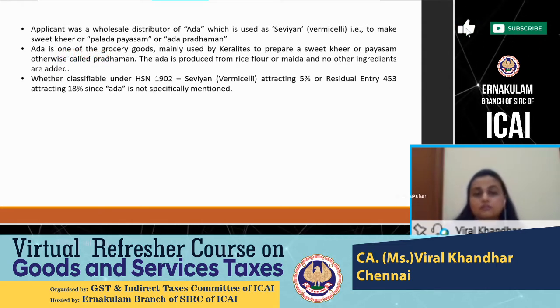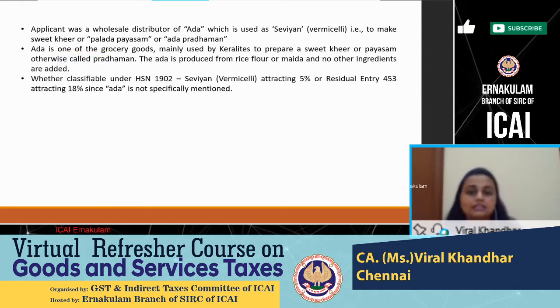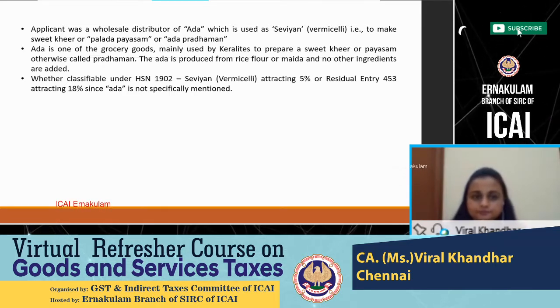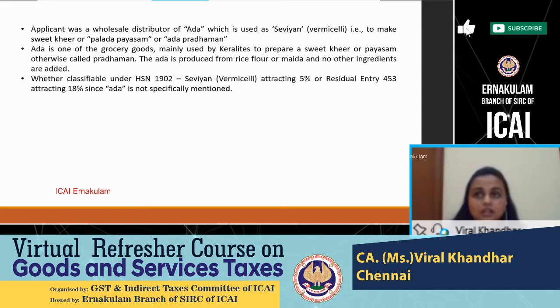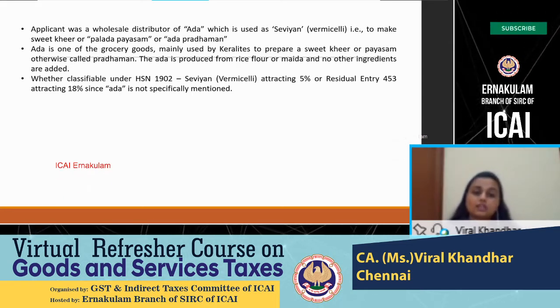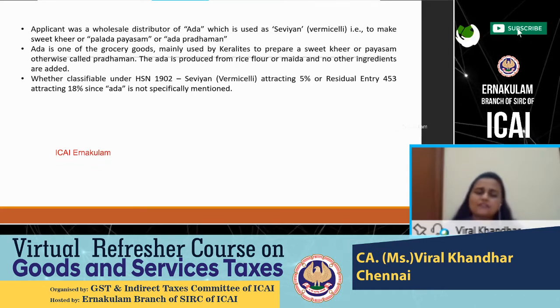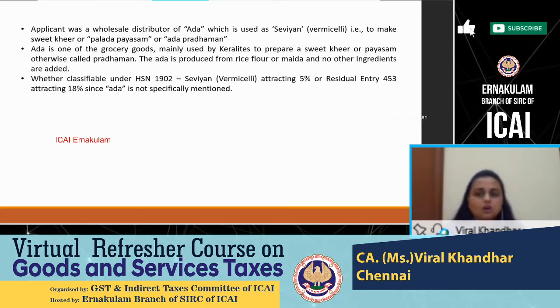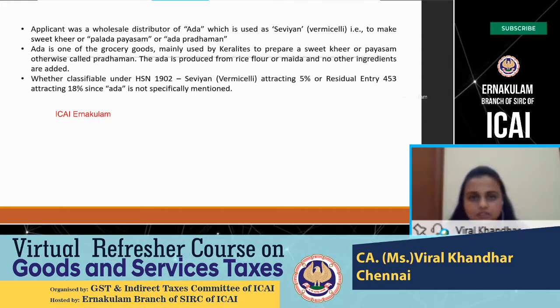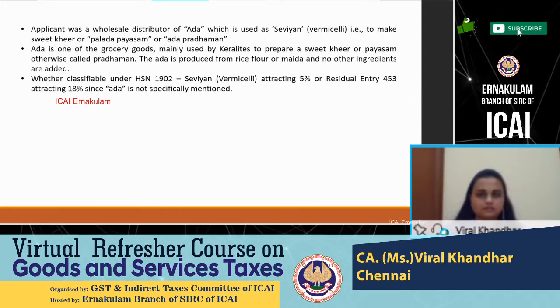So this is being used to manufacture this kheer or the payasam. So this applicant was confused as to what should be the tax rate and what should be the HSN code of this adai which is being used. Whether it will be classifiable under HSN 1902, which talks about sevaya or vermicelli, which is having a 5% tax rate, or a residual entry under serial number 453 of notification 1/2017.